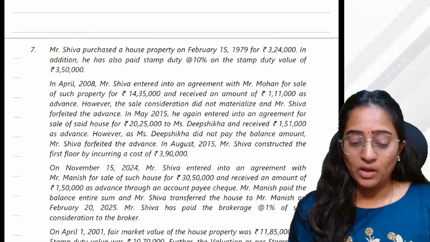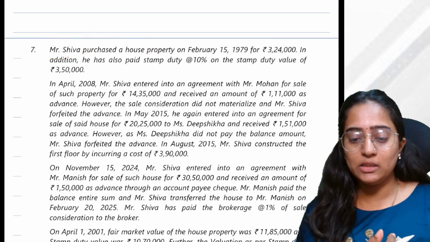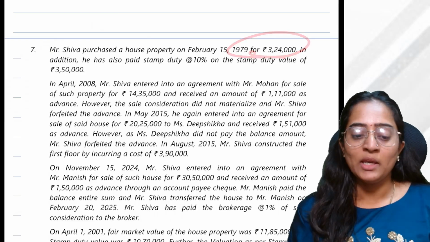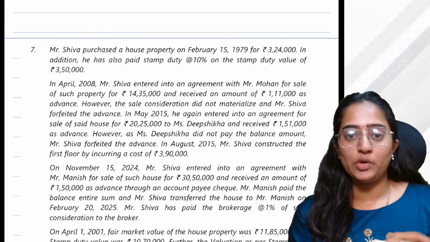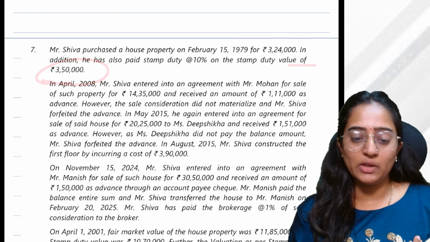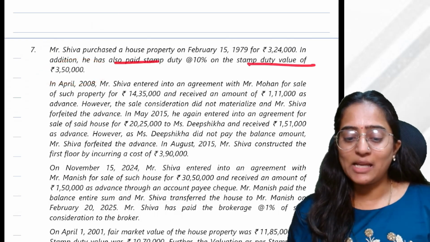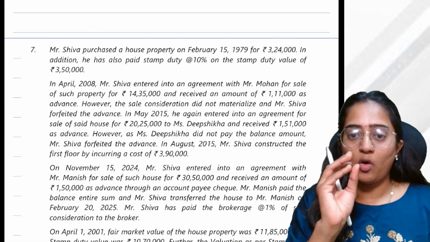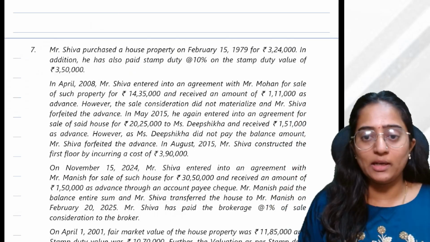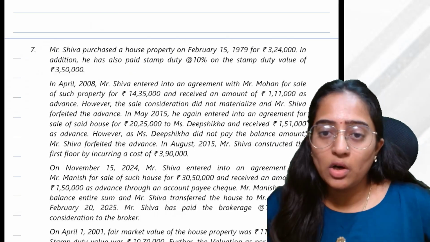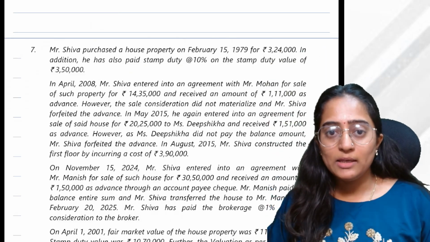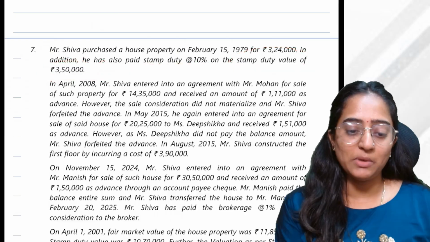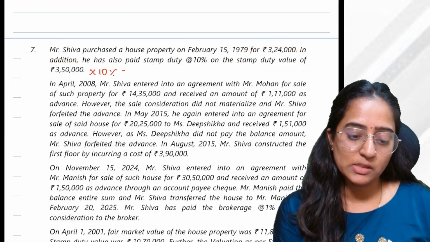Mr. Shiva purchased a house property on February 15th, 1979 for 3,24,000. This is the purchase value. In addition, he also paid the stamp duty value of 3,50,000. He has also paid stamp duty of 10% on the stamp duty value. So how much would be his actual cost? See, cost means whatever money moved out of my pocket, correct? Whatever money moved out of my pocket, I would consider the same. In this case, my stamp duty value is 3,50,000. Of that 3,50,000 I paid 10%, so 3,50,000 into 10% is going to be how much?